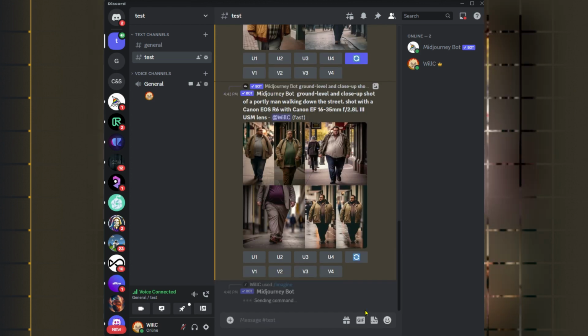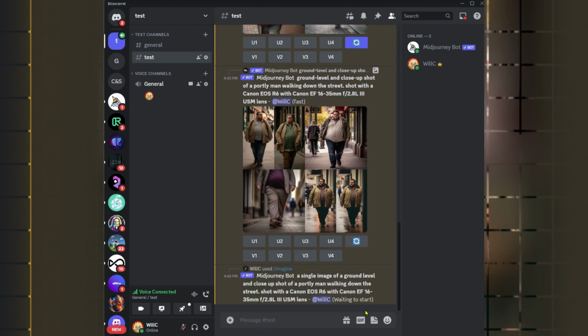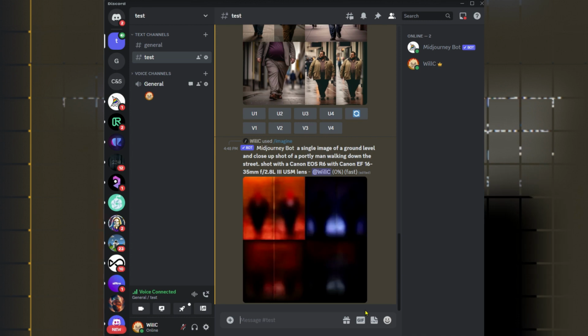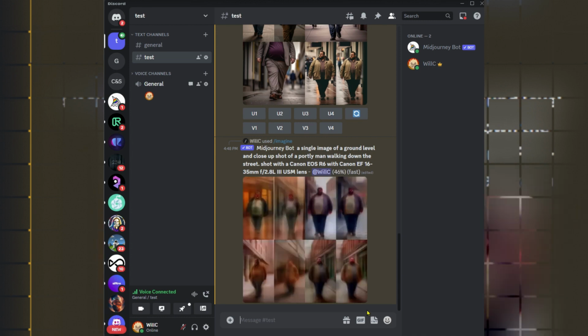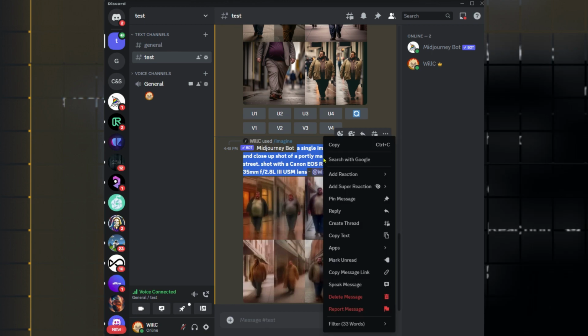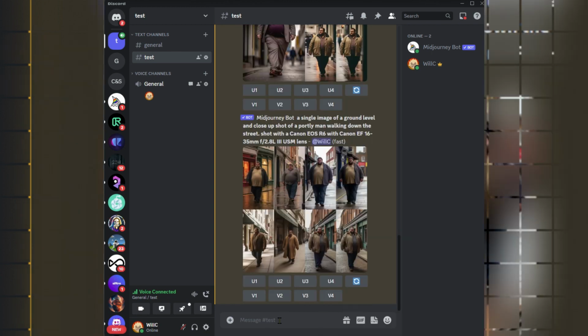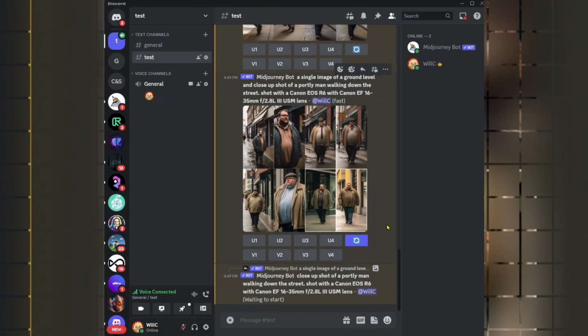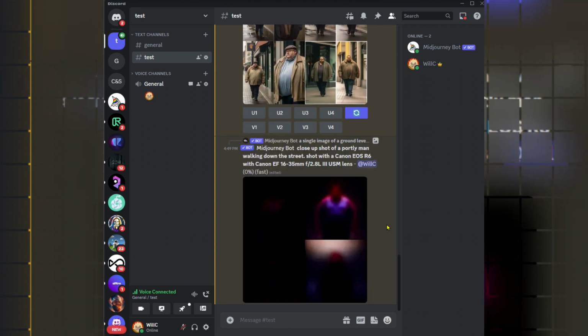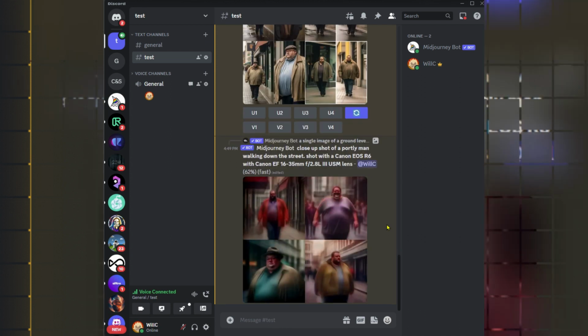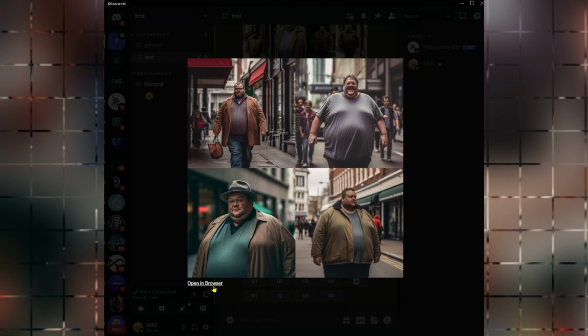Shot with, and we copy and paste the camera type. Unfortunately, Midjourney is intent on generating side-by-side images. So let's go ahead and remove ground floor so that it's only close-up shot. Finally, we got what we want.